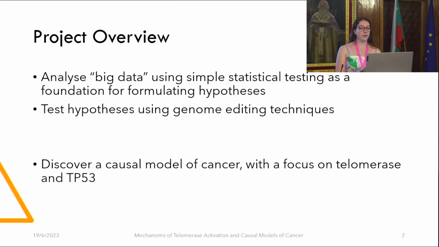I have a particular focus on two genes, telomerase and TP53. Both are often implicated in different types of cancer. I think it's been reported that more than 90% of breast cancers have telomerase activation where it shouldn't be activated, and we obviously know that TP53 is a tumour suppressor gene.